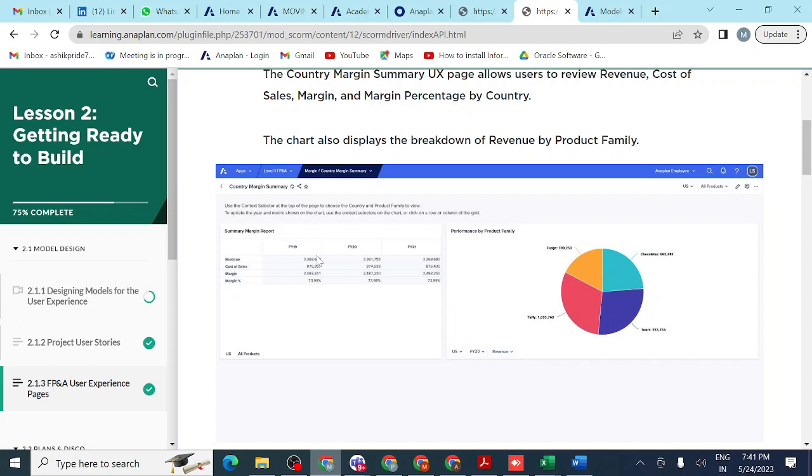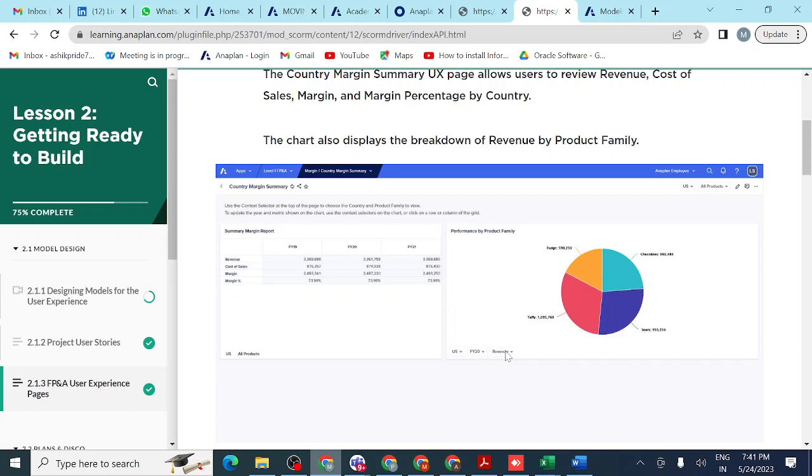You can see it here in a pie chart, each and everything in a visualization way. You can see each product family and what percentage it is selling: fudge, chocolates, sauce, different products, and how much each product is selling. Performance by product family, like this you can see everything. That is the advantage you can see.